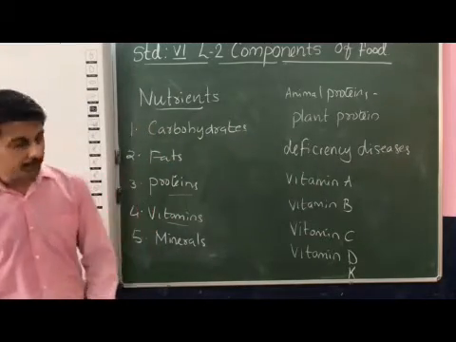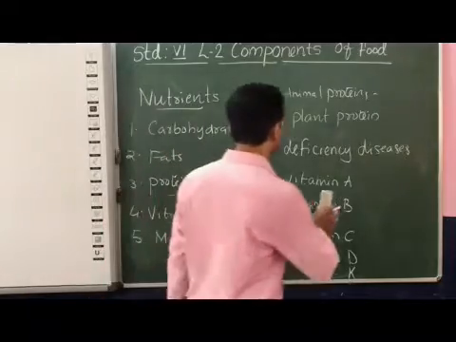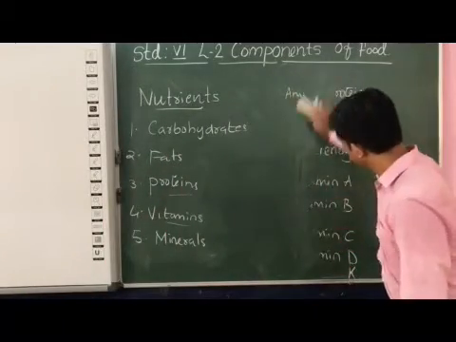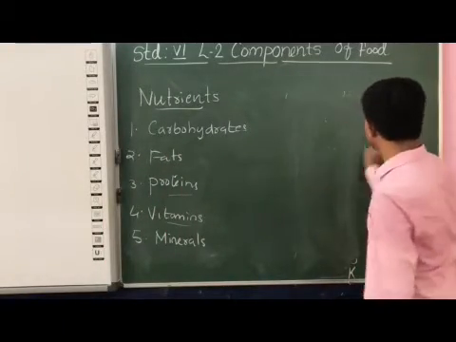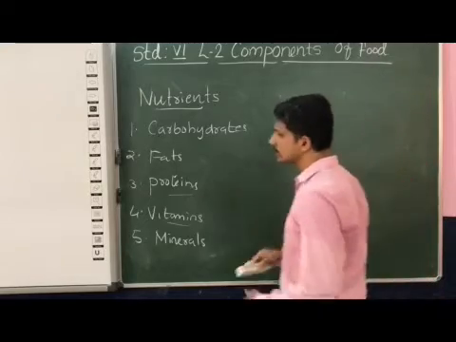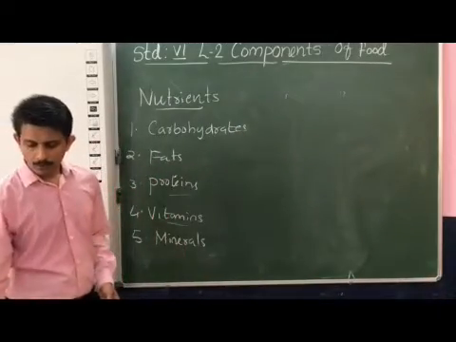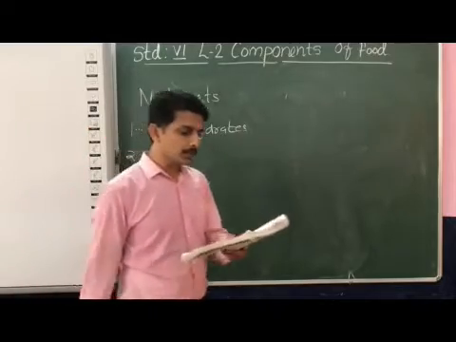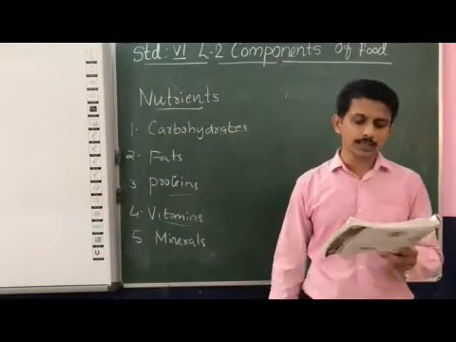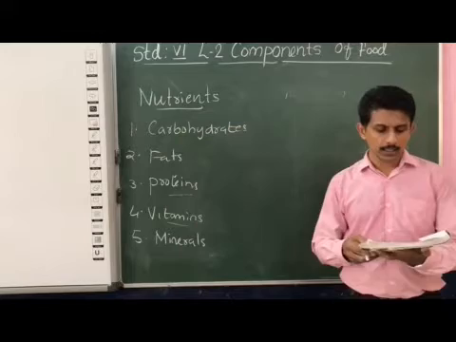Next, we are going to discuss another type of nutrient, that is minerals. Minerals are the nutrients that contain certain elements.